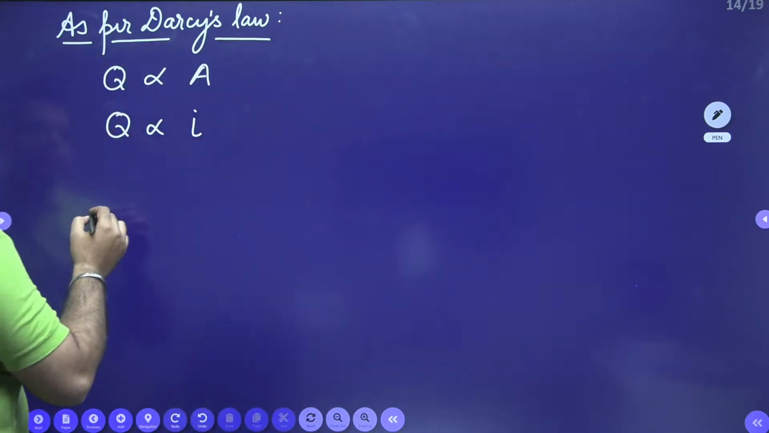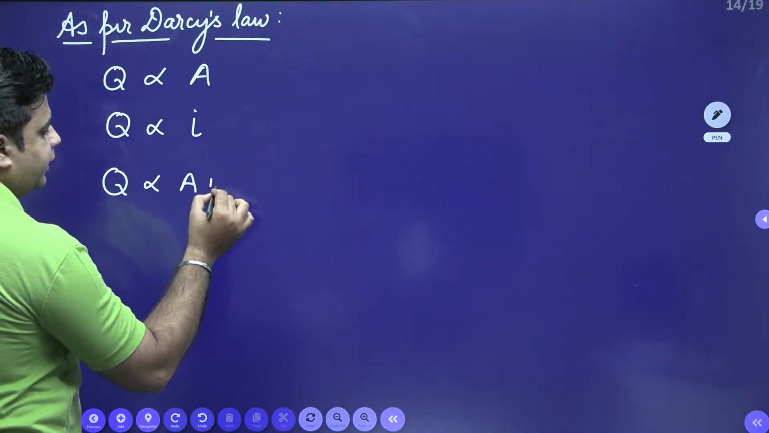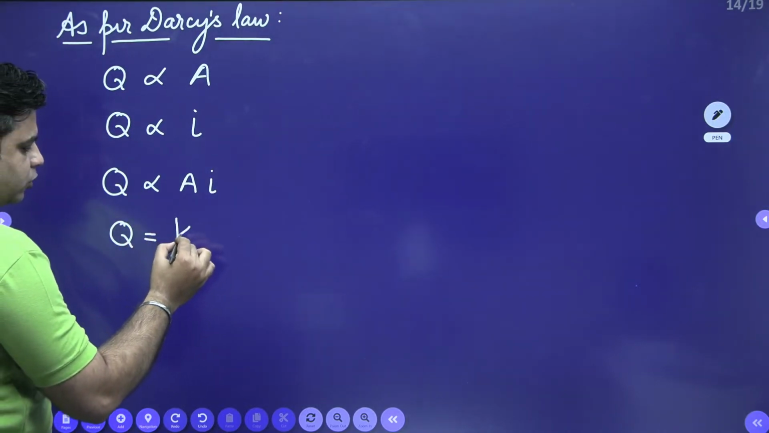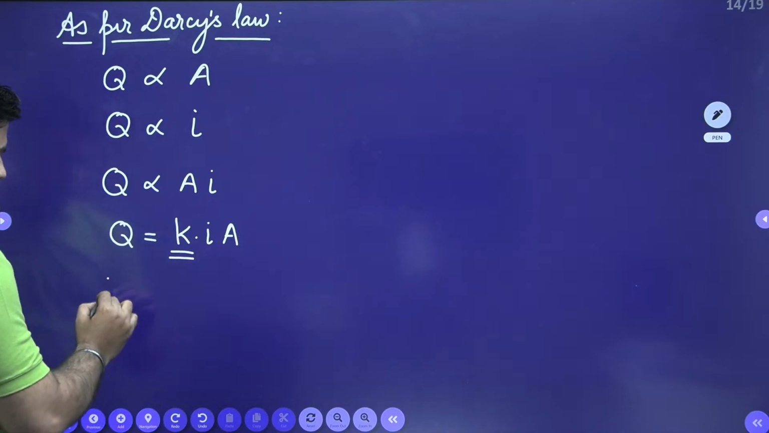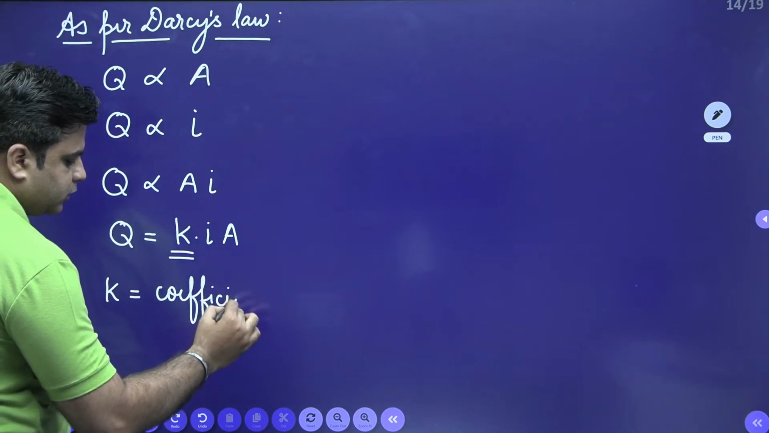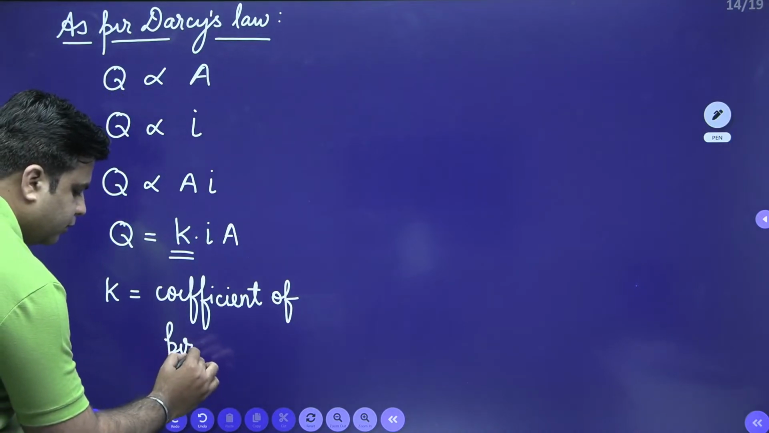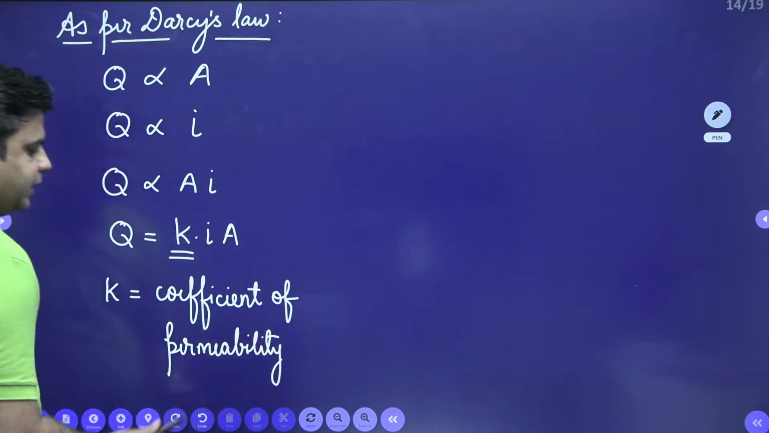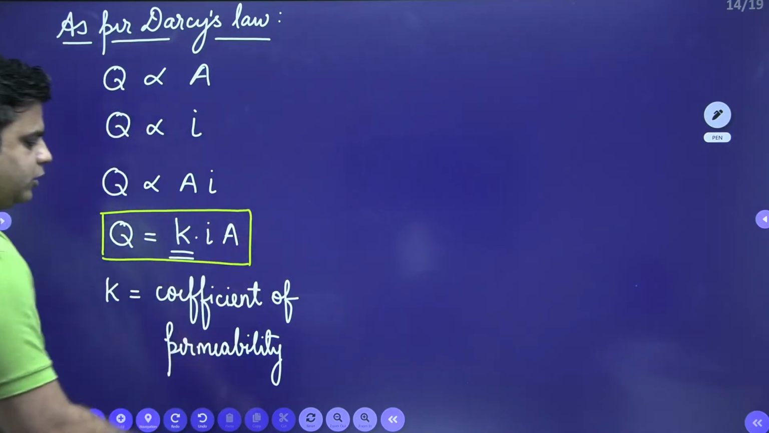So when you combine these two, Q is directly proportional to A and I. When you remove this proportionality sign, you will get one constant, K, so Q is equal to K I A. This constant K is known as the coefficient of permeability.